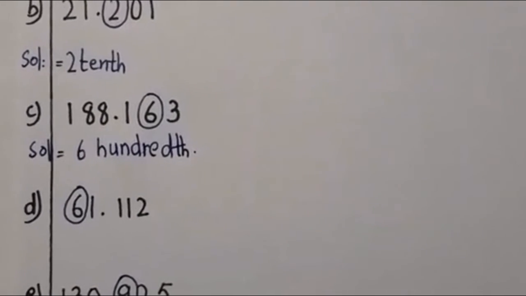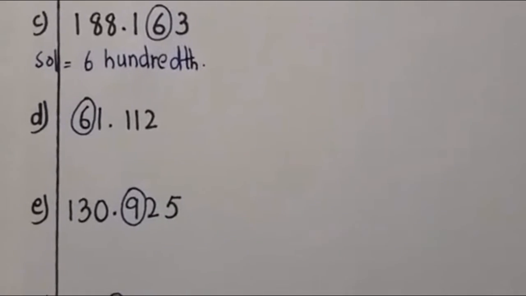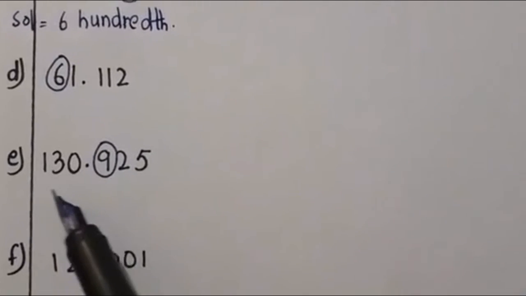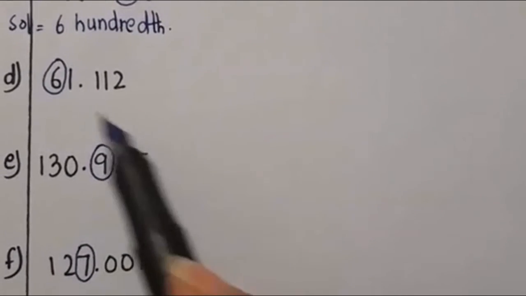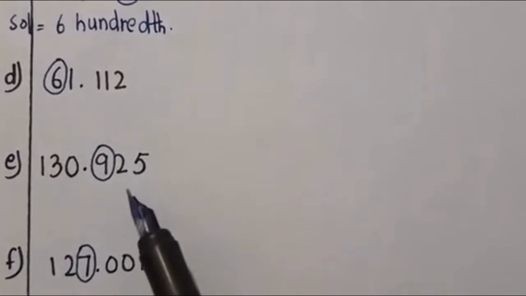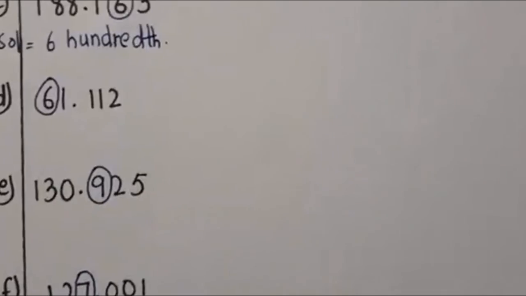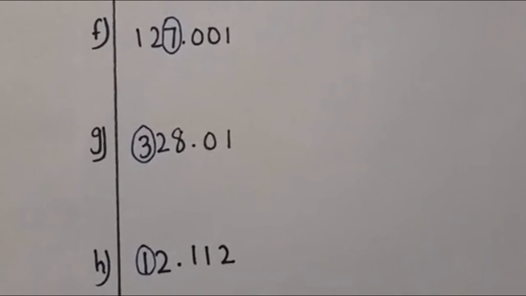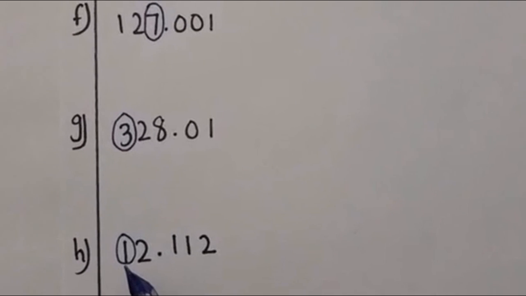I will not solve them because I want you all to revise and do something by yourself. It is 61.112. It is 130.925. Here you have to tell the place value of 6. Here you have to tell the place value of 9. 127.001. Here you have to tell the place value of 7. This is 328.01. Here you have to tell the place value of 3. And the last one is 12.112. So here you have to tell the value of this one.